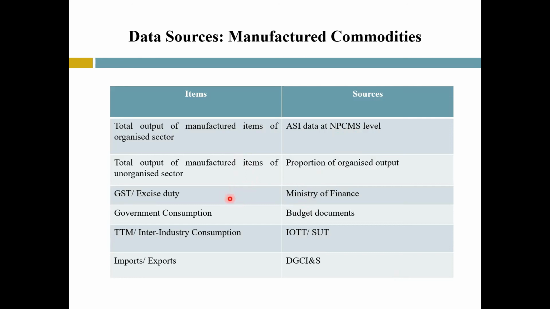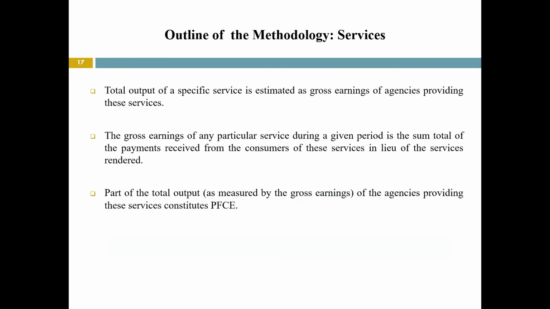Then for excise duty or GST, we have Ministry of Finance data. And the data sources for the government consumption, TTM, inter-industry consumption, and imports and exports are the same as the data for the agricultural items.